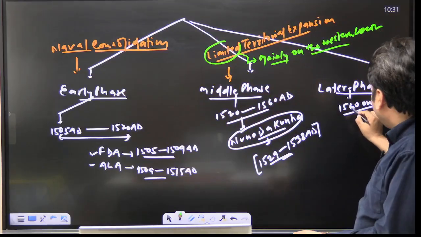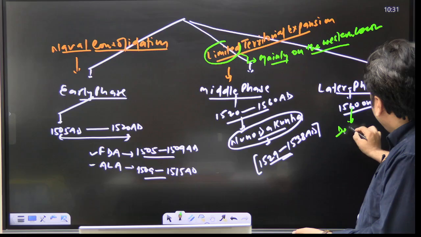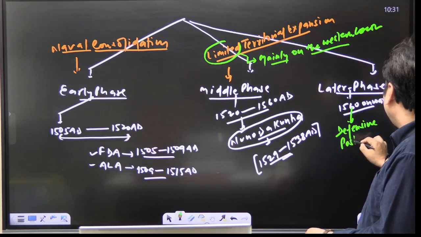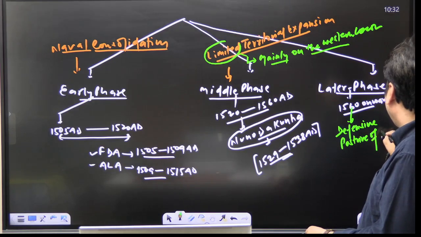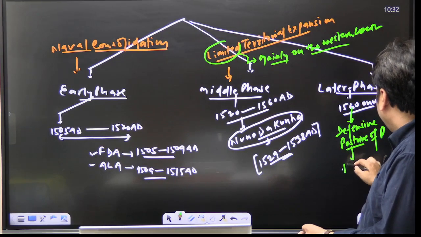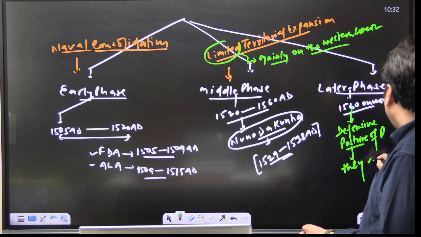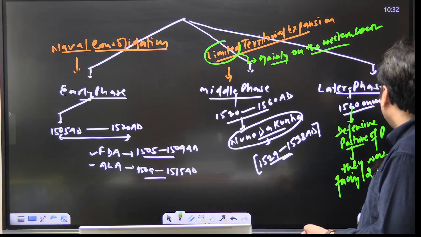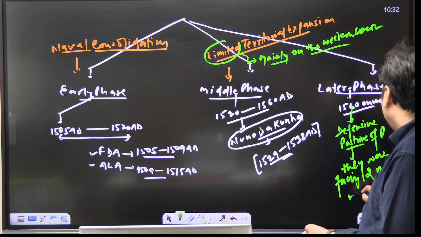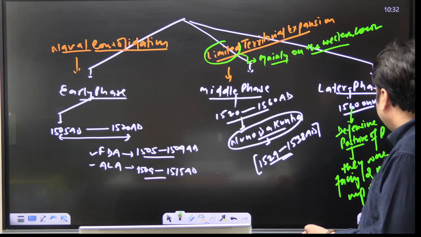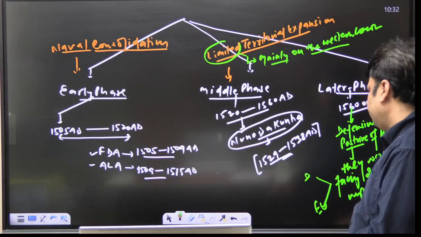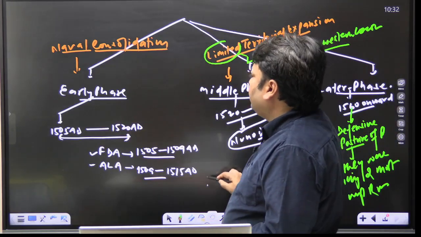So in the later phase, we see the defensive posture of the Portuguese. So these are three important phases.